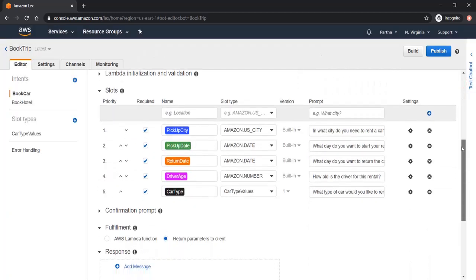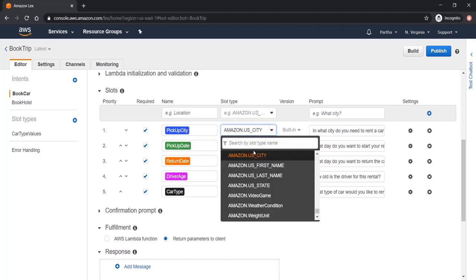In the slots section you can create a slot by using this button, and there you have to give the slot variable name, like pickup city, pickup date, driver age, car type. And you have to give the slot type. You can give the slot type from the standard AWS provided slot types. Whatever slot type starts with Amazon dot something, it is a standard slot.